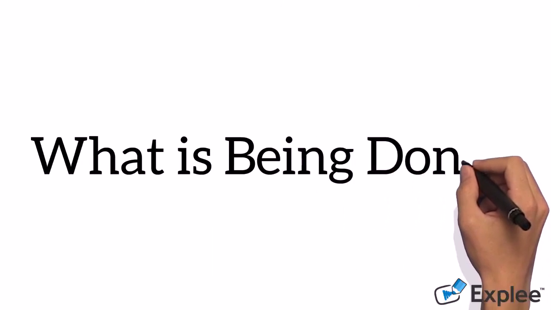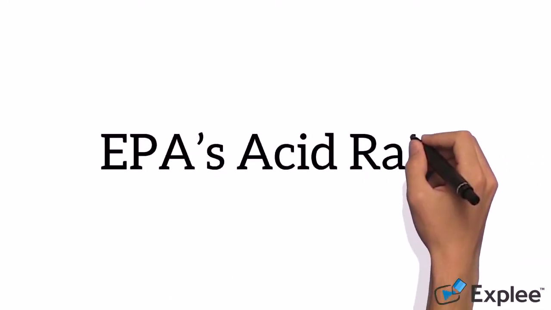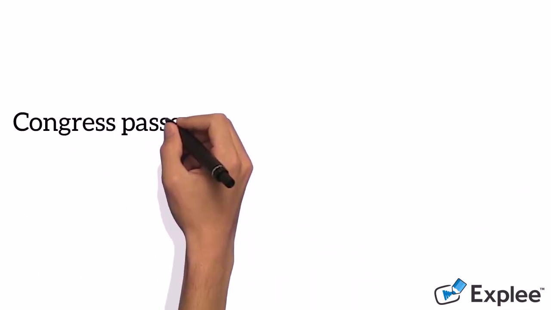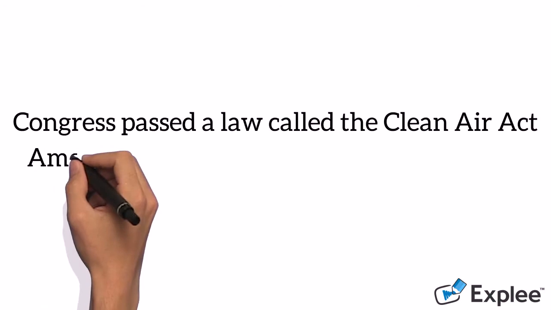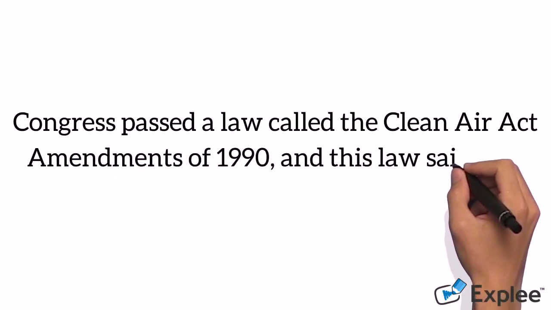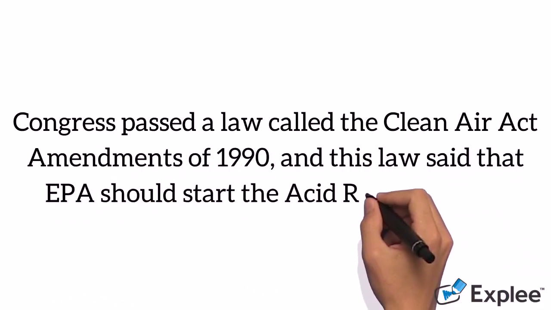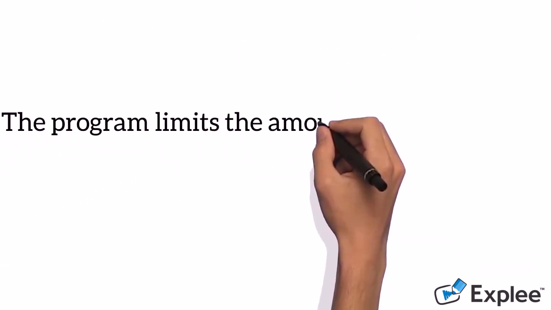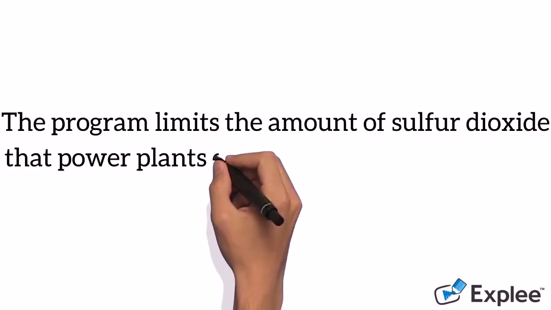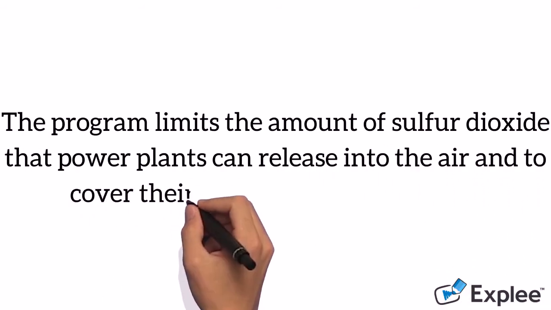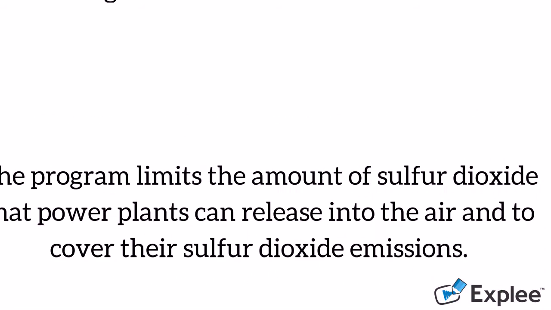What is being done? EPA's acid rain program. Congress passed a law called the Clean Air Act Amendments of 1990, and this law said that EPA should start the acid rain program. The program limits the amount of sulfur dioxide that power plants can release into the air and requires them to cover their sulfur dioxide emissions.